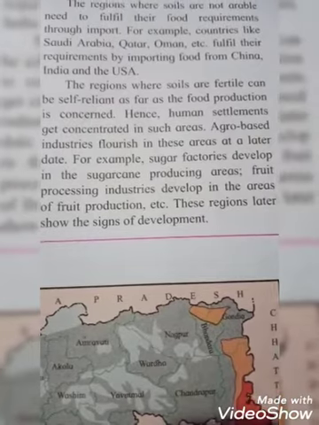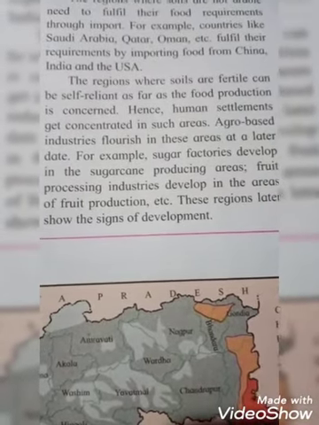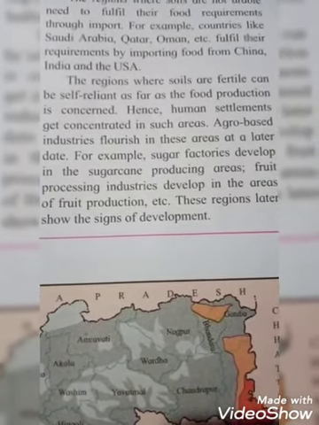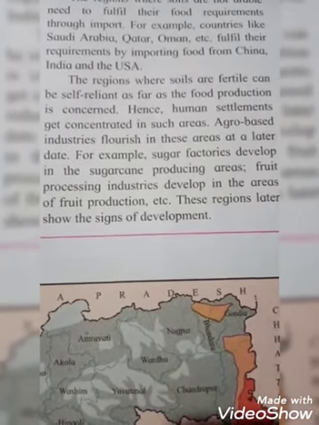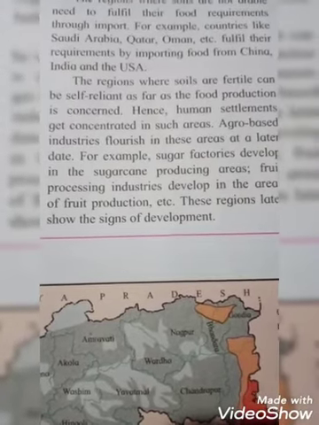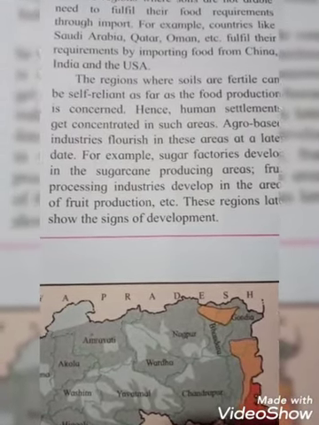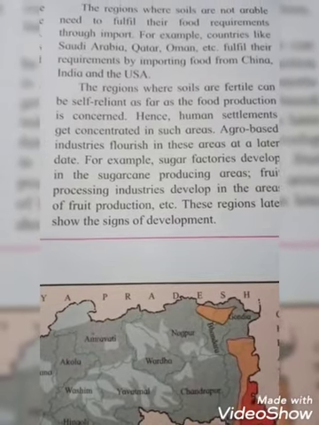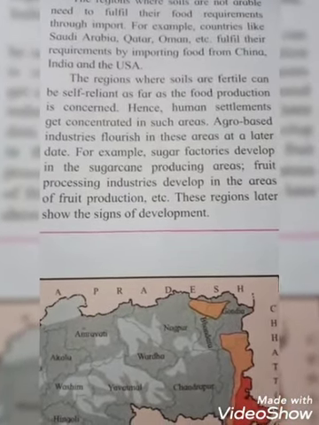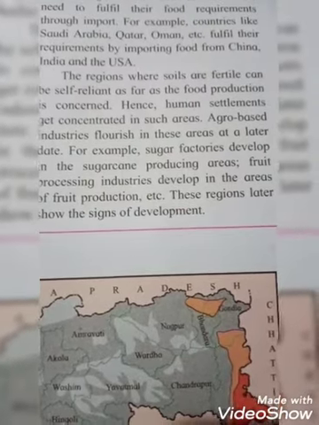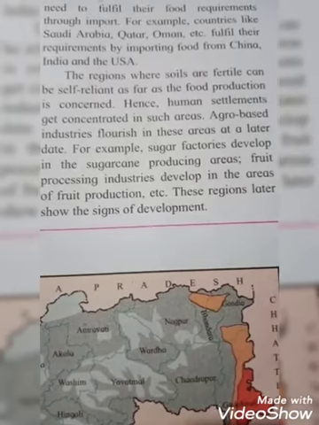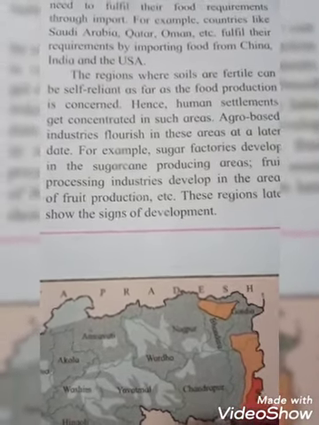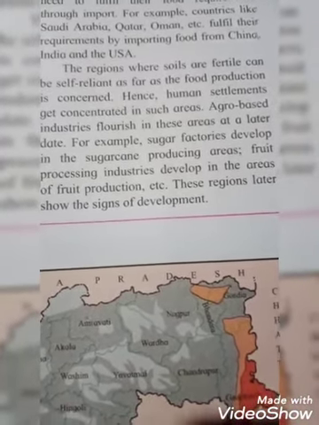For example, sugar factories develop in the sugarcane producing areas. And see, in a place where sugarcane production is on a very large scale, what happens? Sugar factories are developed. And food processing industries develop in the areas where food production is on a very large scale. These are the examples. Simply see students, where sugarcane production is very large scale, there will be sugar factories. And where fruit production is very large scale, fruit processing industries will be developed. And these regions later show the sign of development. Okay students.